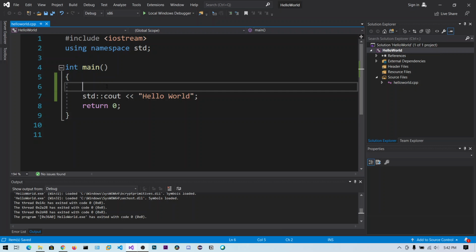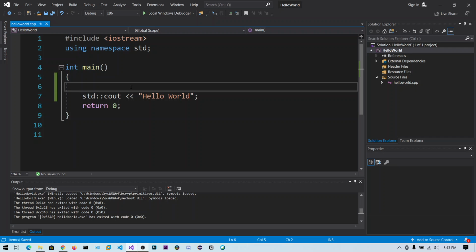Okay guys, in this video we'll be talking about comments in C++. Comments are not only in C++, they are in any other language. Comments are not actual code statements, but lines that describe what's happening in the code. You can see here, this is printing hello world.